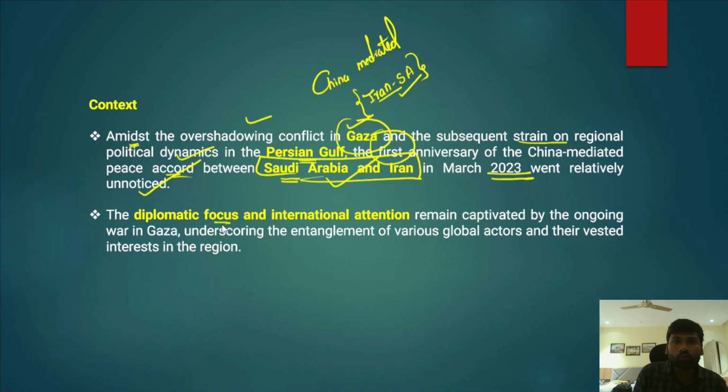The diplomatic focus and international attention remain captivated by the Israel and Gaza conflict. This has underscored the entanglement of various global actors and their vested interests in the region. So this is the actual context.